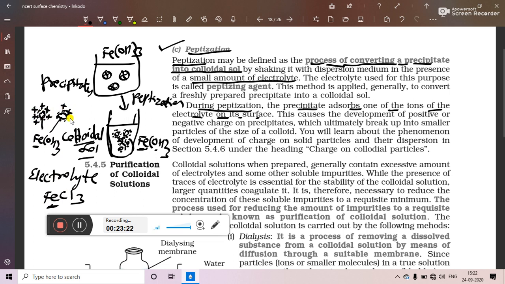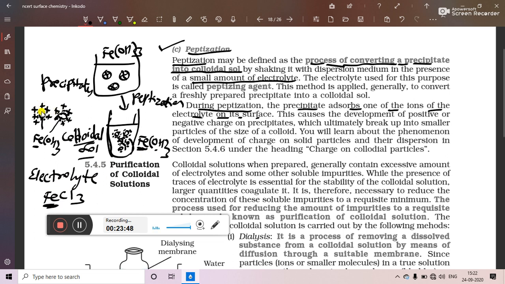So here we can see that when we are adding electrolytes, both the ions of the electrolyte are not sticking to the surface of the colloidal particles, but the ion which is common to the ion of the colloidal particle, that is the positive ion over here, is common in both of them, so it will stick with the surface of the colloidal particles.